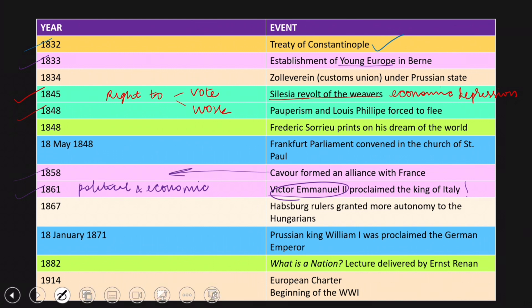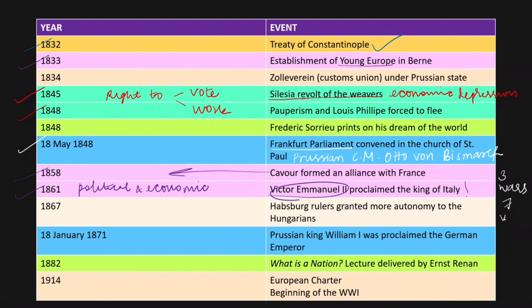Moving to the national unification of Germany, on 18th May 1848, a Frankfurt Parliament convened in the Church of St. Paul. However, this democratic nationalist movement failed, causing Prussia to take matters into its own hands, and the architect of German unification was Otto von Bismarck, the Prussian state's chief minister. Three wars were conducted over 7 years, and finally, on the 18th of January 1871, Kaiser William I of Prussia was crowned the German emperor.